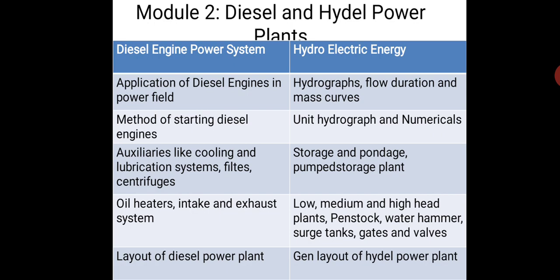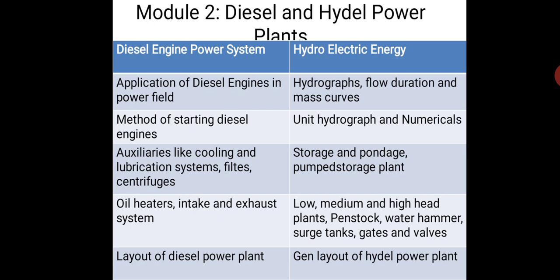There is a concept called storage and pondage. I think this also we will see, what is storage and pondage, and also the pumped storage plant. So pumped storage plant, I think this is a new concept for you. Like we store energy. When we have extra electricity, we pump the water from the lower level to the higher level, so that the energy is available, and whenever we require the excess energy, we allow the water to flow from the higher altitude to the lower altitude, so that we can produce electricity by using the hydel power plant.